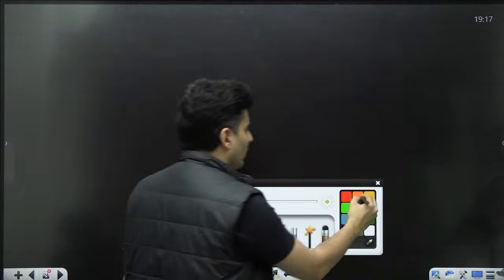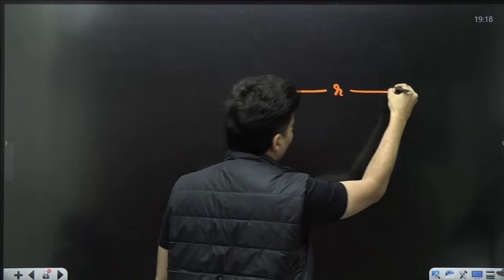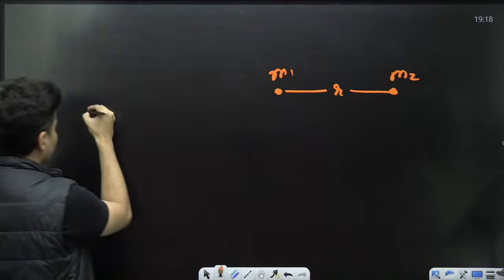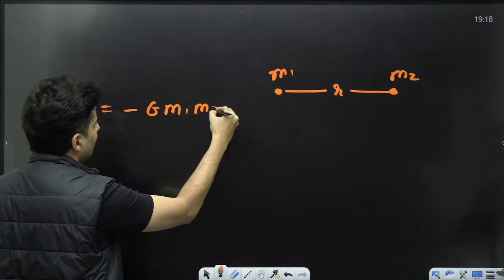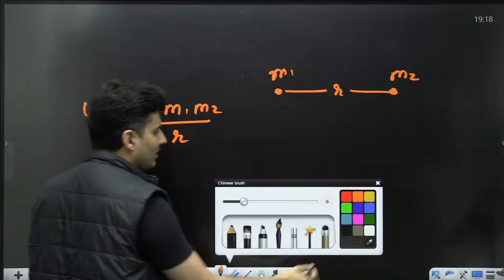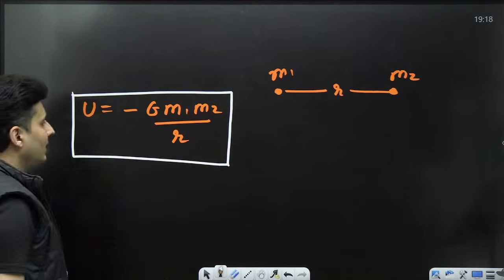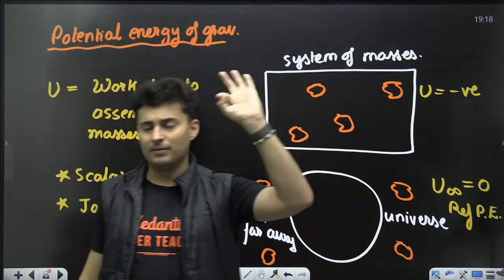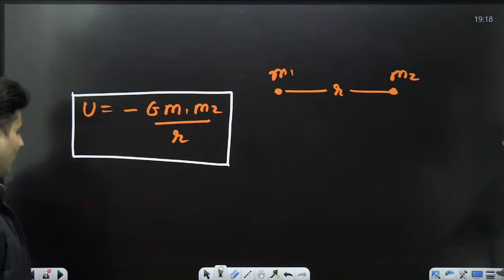Now, when you take 2 point masses M1 and M2 and do the calculation, the gravitational potential energy formula comes out as minus G M1 M2 divided by R, not R square, R. There is a minus sign because, like I said, the gravitational potential energy will always be a negative value. Always. So, say for example,